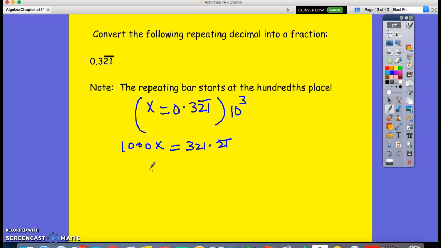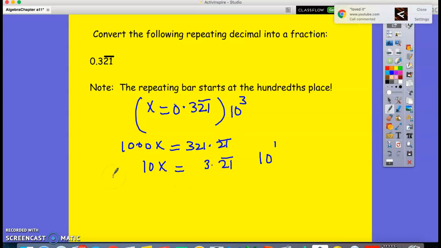321.21 repeating. Now, how many digits are not repeating? Just 1 digit, right? So I'm going to multiply this by 10 to the power 1. So this will be 10x equals 3.21 repeating. Now I need to get rid of this repeating part, so I'm just going to subtract.